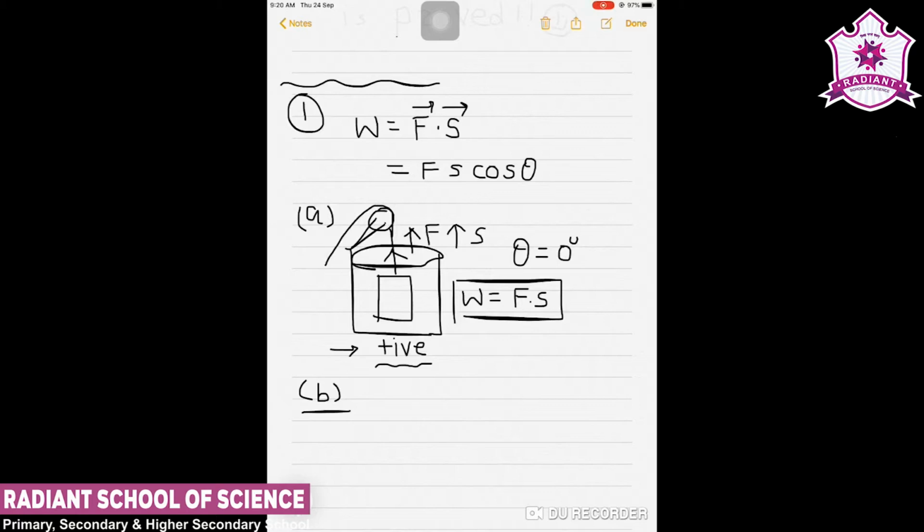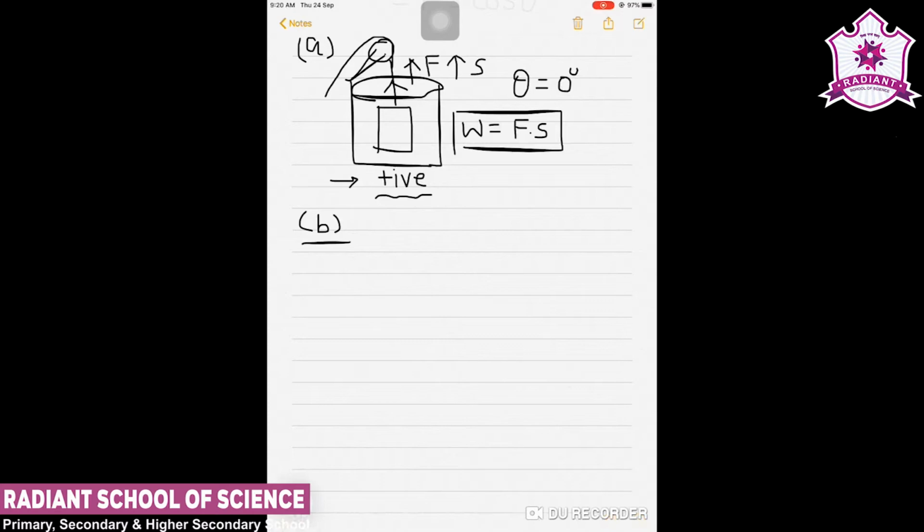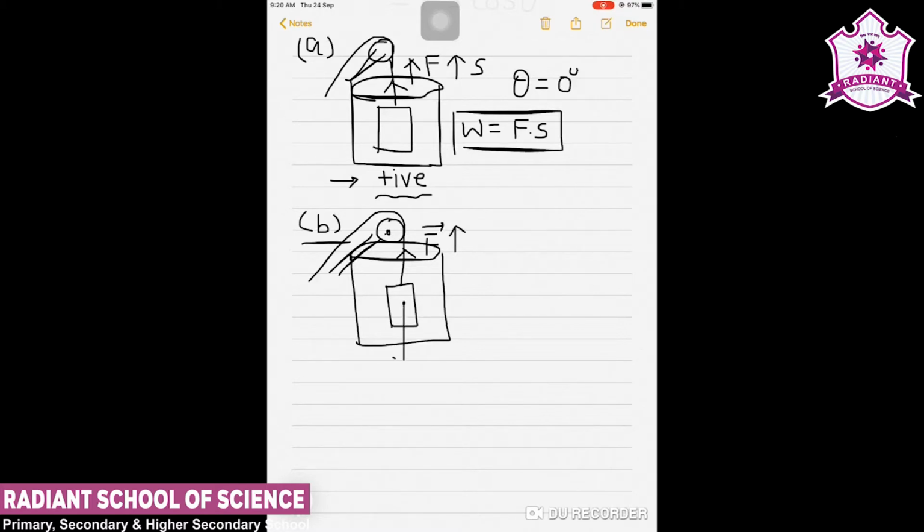Now in the second case they have given work done by the gravitational force in the above case. So here in the same case we can explain that the gravitational force is exerted in the downward direction. Suppose the bucket is lifted over here, and the external applied force is in the upward direction, then the gravitational force, that is W, will be in a downward direction.